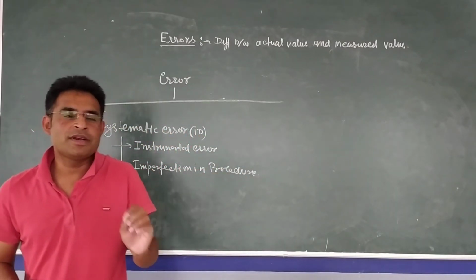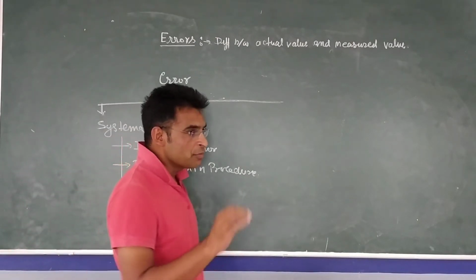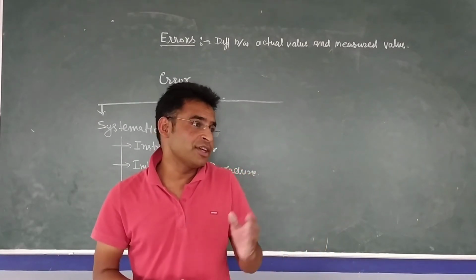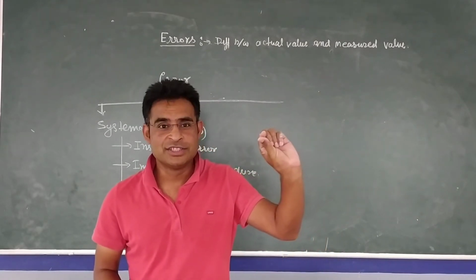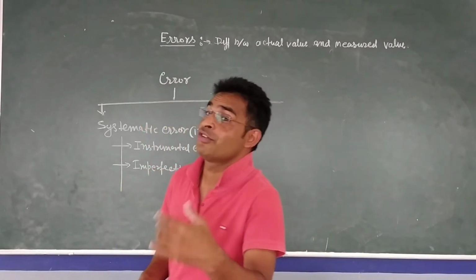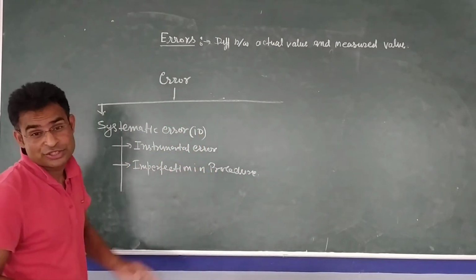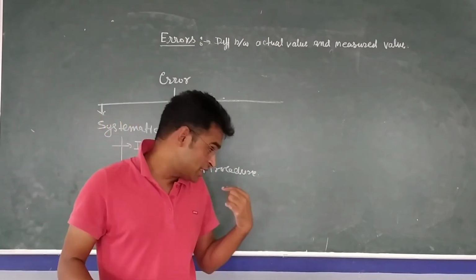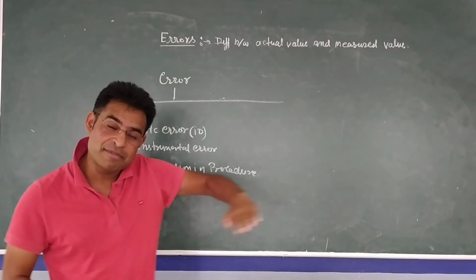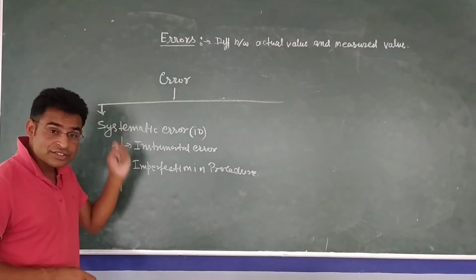Let's say normally to measure temperature from a thermometer, what we do? We put the thermometer in the mouth. So if rather than putting in mouth, someone says, okay, just hold the thermometer like this, in that case also it will measure temperature, but that won't be accurate because there was a fault in the procedure. So imperfection in the procedure. In an experiment, if procedure is not right, there will be error, and that error will be in one direction only. The same type of error will repeat. It means that error is also systematic error.